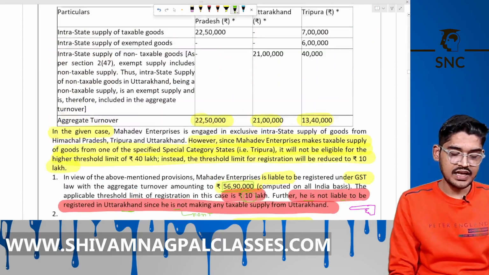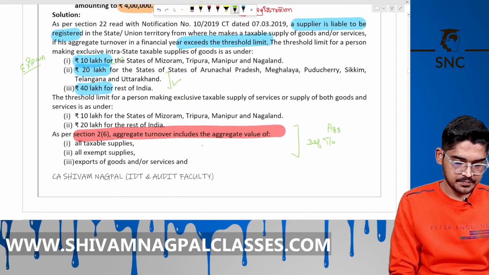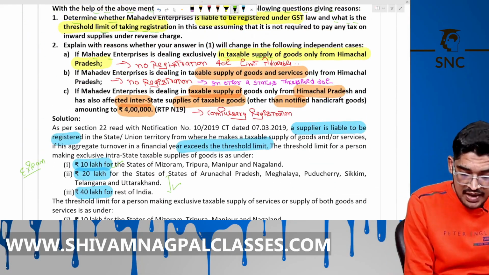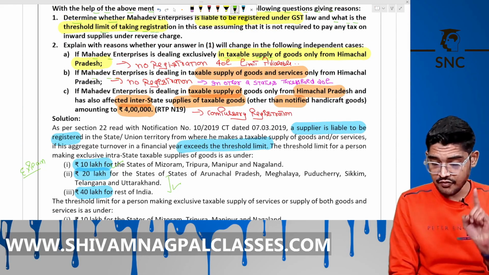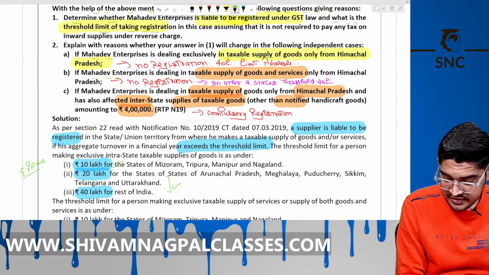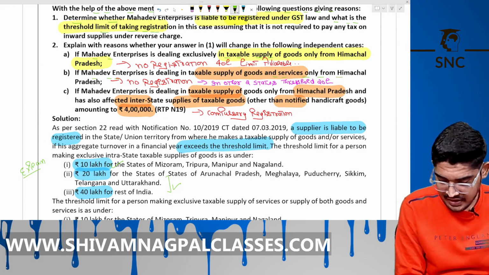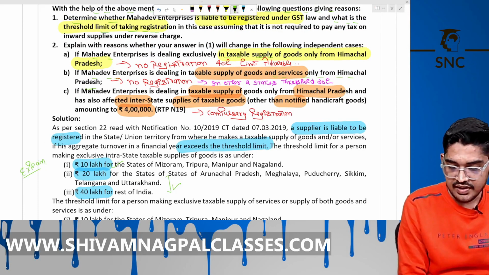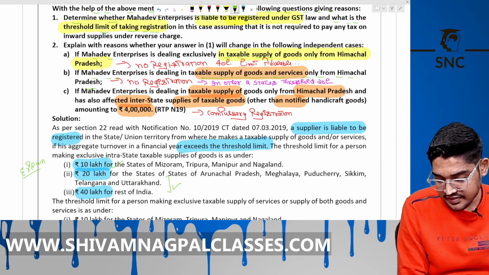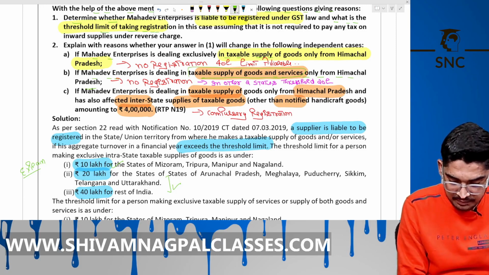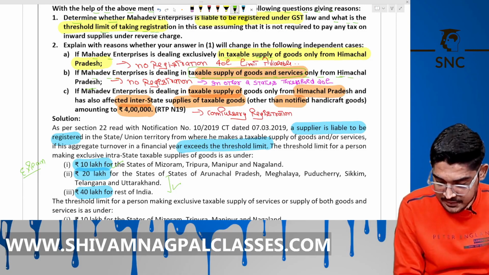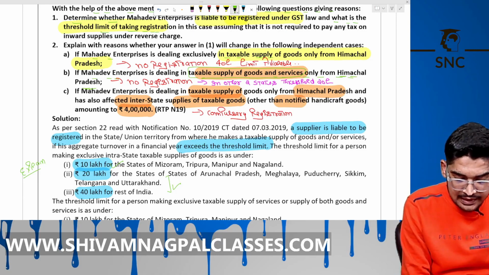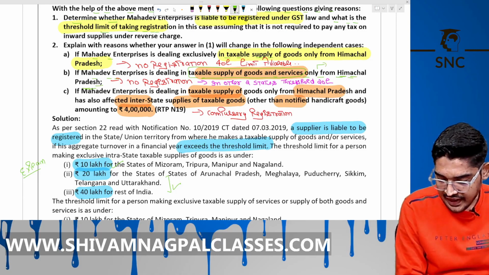Now see question number 2B. If Mahadev Enterprises is dealing in the taxable supply of goods and services only from Himachal Pradesh. Now this is goods and services. If he is supplying goods and services together from Himachal Pradesh, then the limit will be 20 lakh.